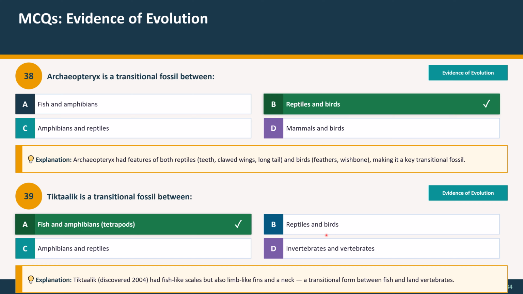Option B, reptiles and birds. Option C, amphibians and reptiles. Option D, invertebrates and vertebrates. The correct option is option A, fish and amphibians, tetrapods. Explanation: Tiktaalik, discovered in 2004, had fish-like scales but also limb-like fins and a neck, a transitional form between fish and land vertebrates.